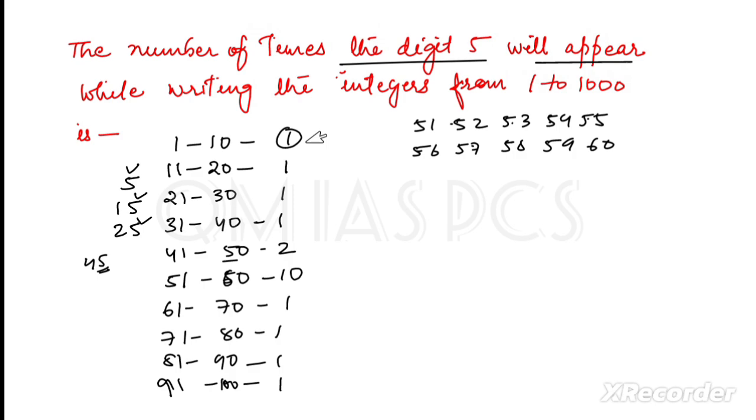It will be 1 2 3 4 5 6 7 8 9 10 and 10, that is 20 times. Okay, so again if you count from 100 to 200 it will come like 20. Similarly till 1000 it will be 20 multiplied by 10 times, so it will be 200. So 200 is not our answer. So one more thing we have to consider, that is the 100 place.